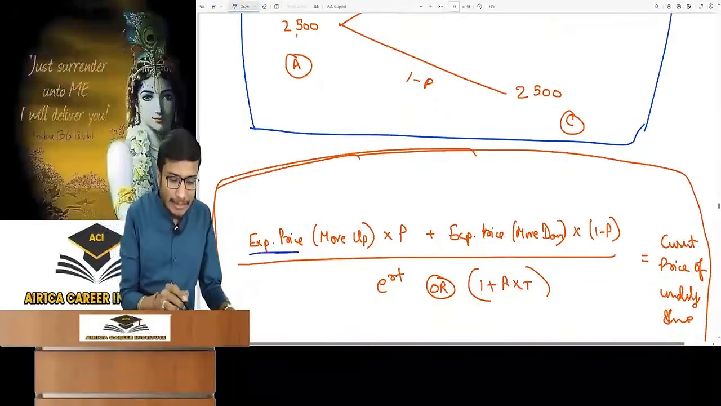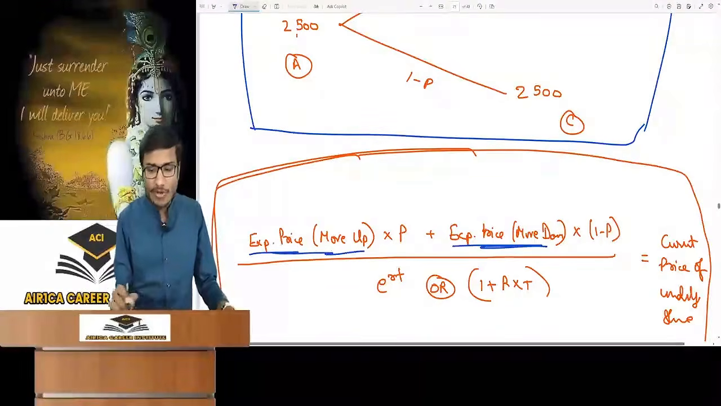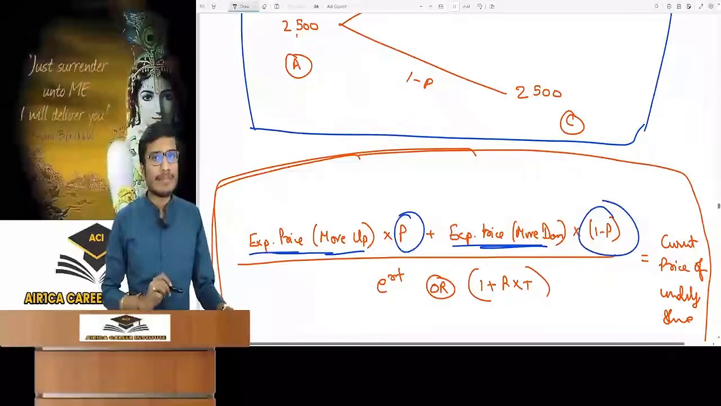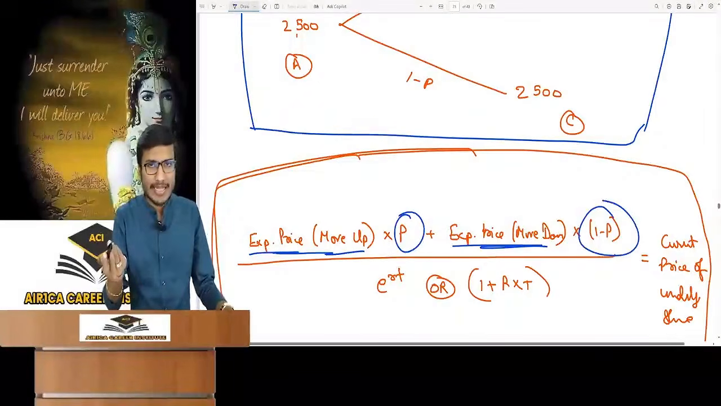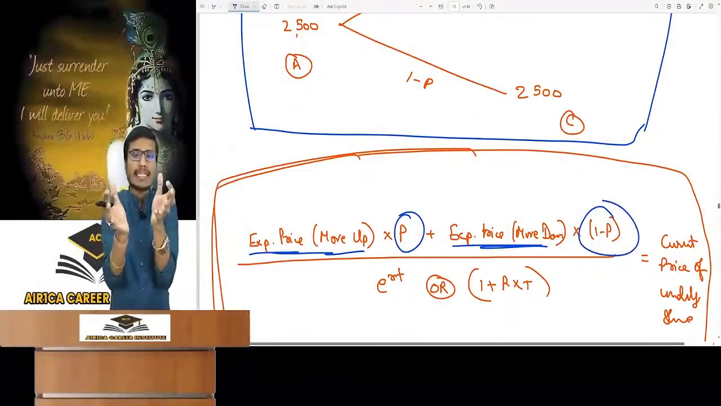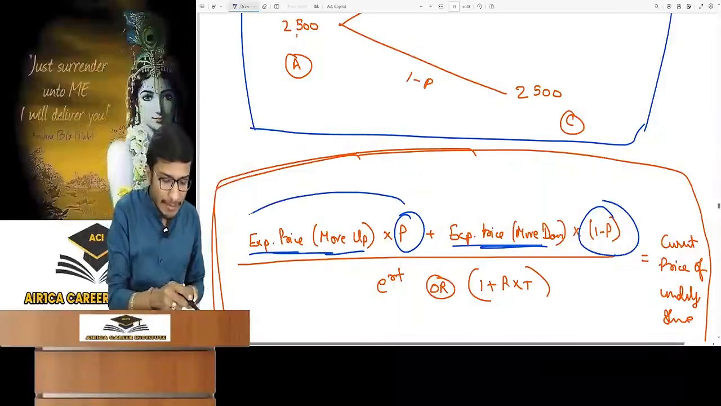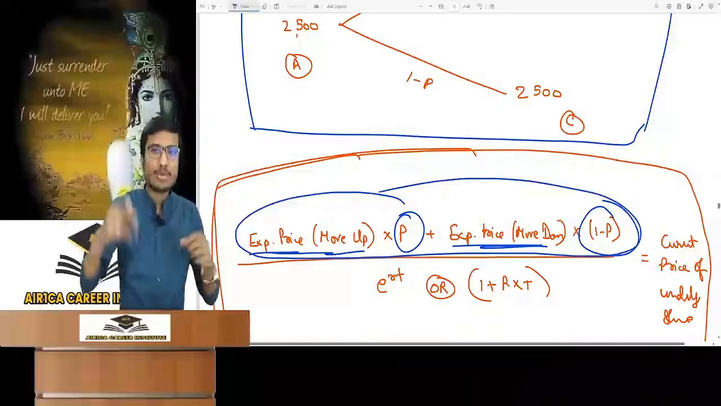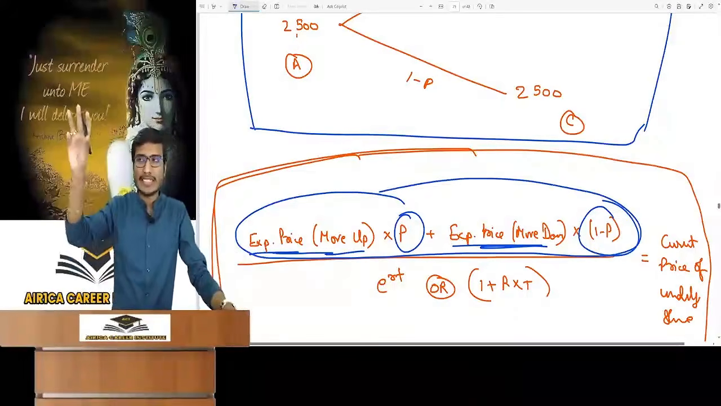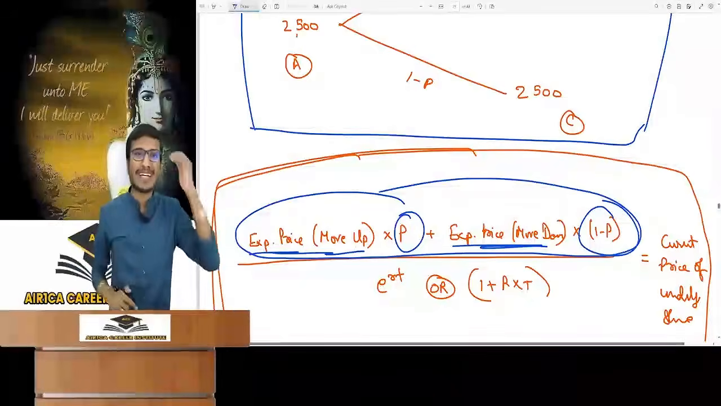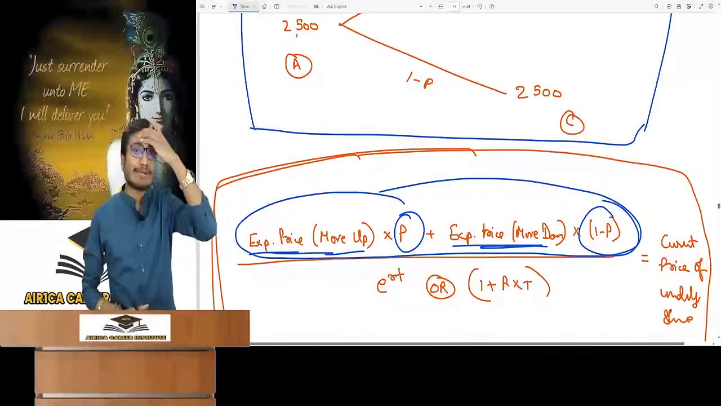The expected prices in move up and move down are given in the question. You multiply one by P here, and the other's probability automatically becomes 1 minus P. Now that you have done this, you get a single expected price. It's simple, you calculated the average price. We took the average of two expected prices by probability and got a single expected price. Now let's think about how this single expected price in the market is calculated.